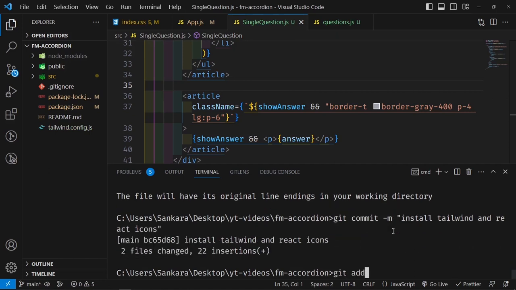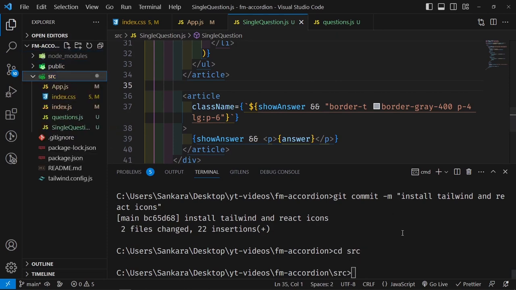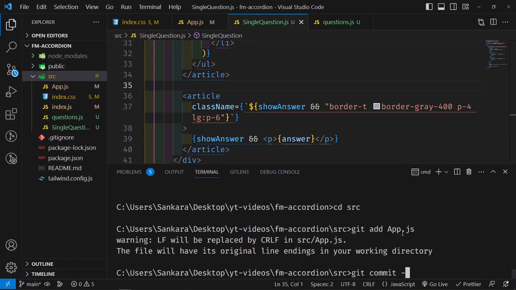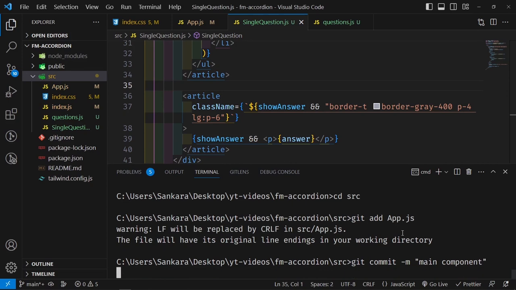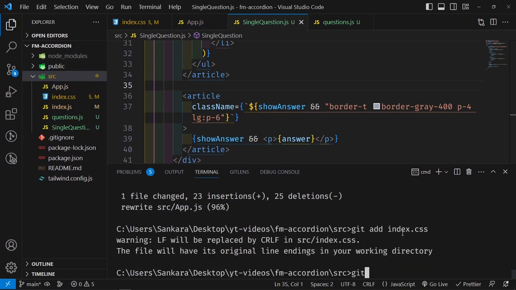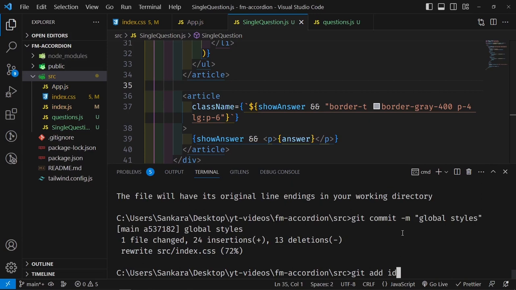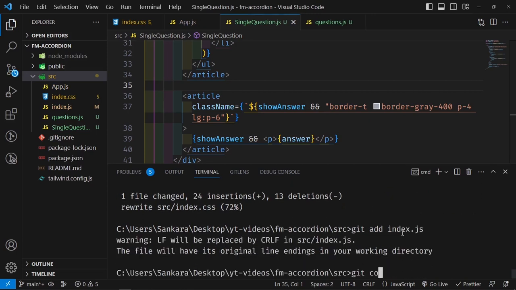Then let me cd into the source folder first of all, and then git add App.js and git commit, main component, and then git add index.css and git commit, global styles, and then git add index.js, git commit remove unused imports,